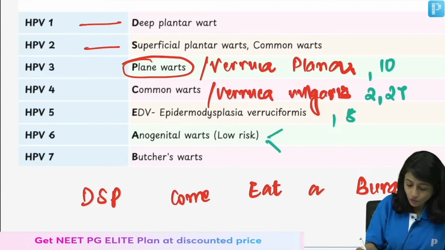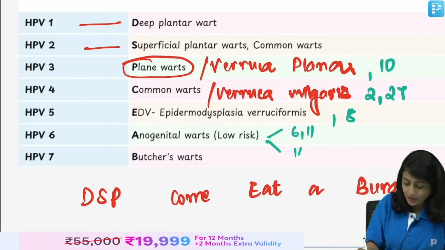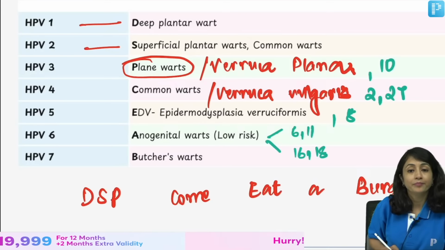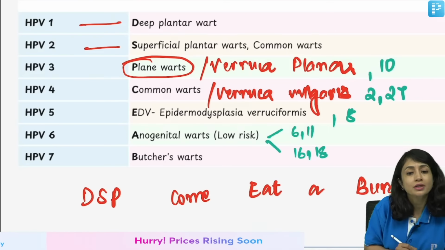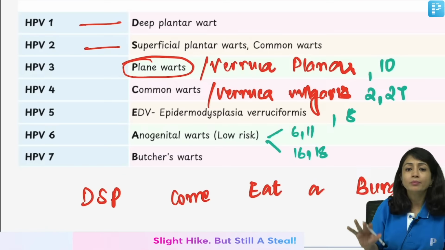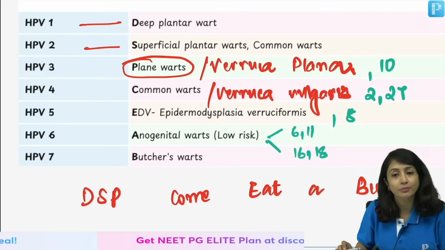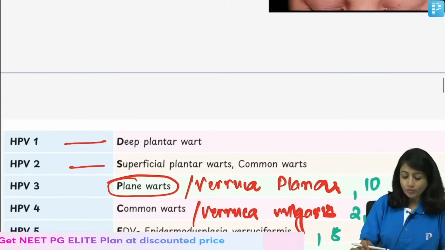Anogenital warts are of two types, low risk and high risk. Low risk is 6, 11, high risk is 16, 18. And Butcher's wart is HPV type 7. If you remember this table, you would be able to answer most of the questions. You have to write 1 to 7 and then DSP, come eat a burger, right? Now let's go back to the question.